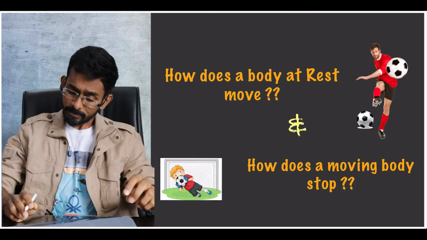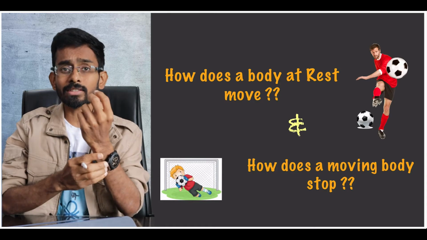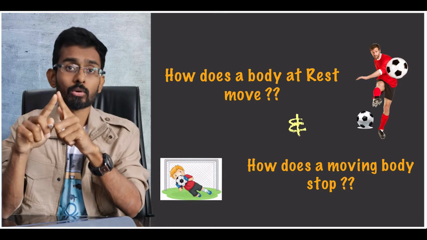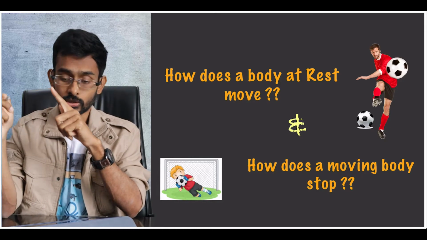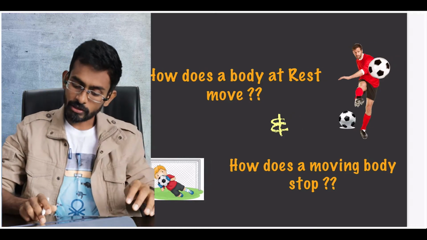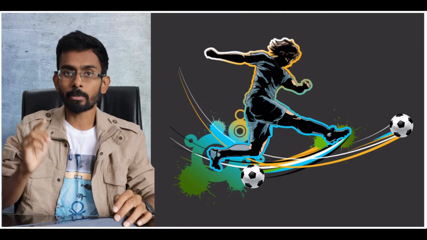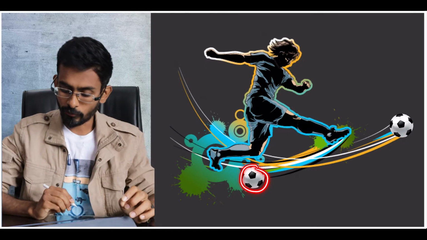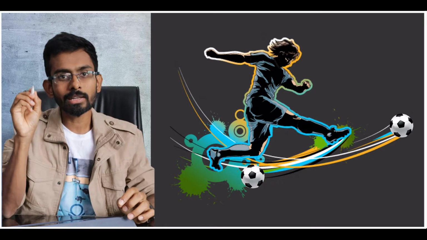To understand this, let us consider situations where a body is changing from rest to motion, or from motion to rest. Let us check the situations one by one. First, consider a football. This football is initially at rest.